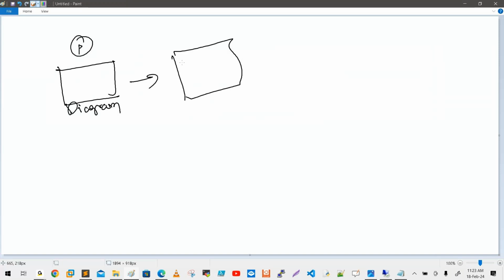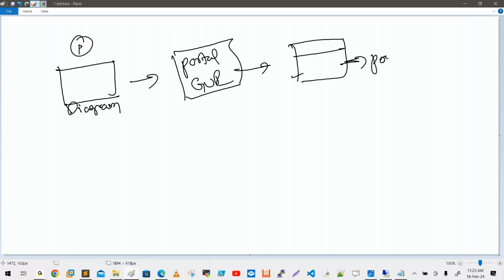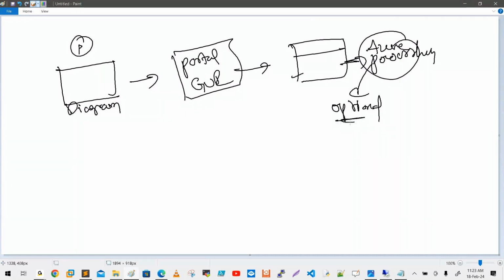Each and every service, I will explain to you three times. First, with a neat diagram. Then after, with the help of the browser, the very famous portal. Portal means your browser, a GUI-based application, graphical user interface. Mostly, not all services, but mostly we are going to deploy the same thing with the help of Azure PowerShell. But Azure PowerShell is optional to you. If you are taking it as optional, please concentrate on Terraform. This is a wonderful tool.